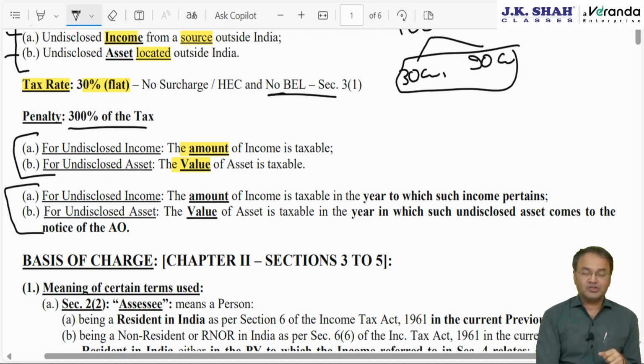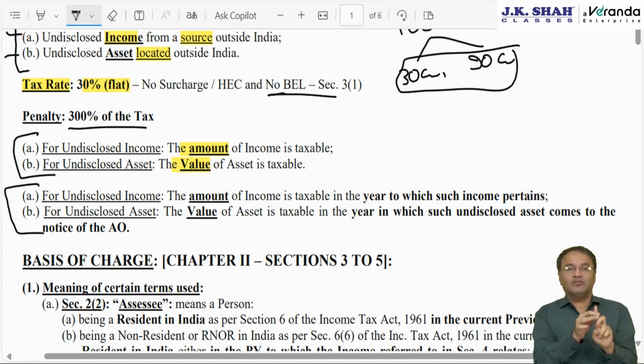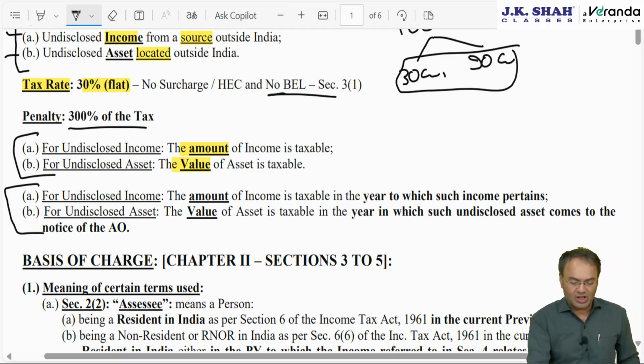Two more points with regards to undisclosed income and undisclosed asset located outside India. For income, the amount of income will be taxable. For asset, value will be taxable. For income, income will have its own monetary value. If the income was 10 lakh rupees, then it is 10 lakh only. Value cannot change. There cannot be valuation done for a monetary thing. But as far as asset is concerned, outside India, undisclosed, then what will be taxable will be the value to be computed as per rule 3.